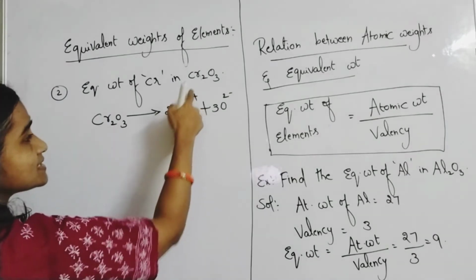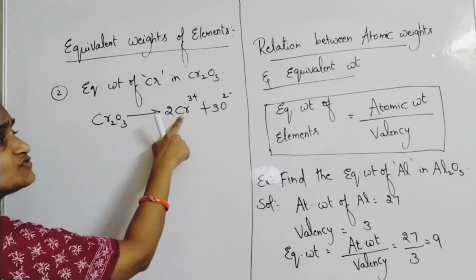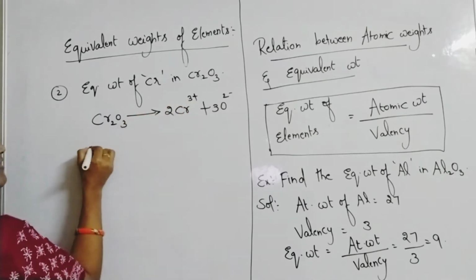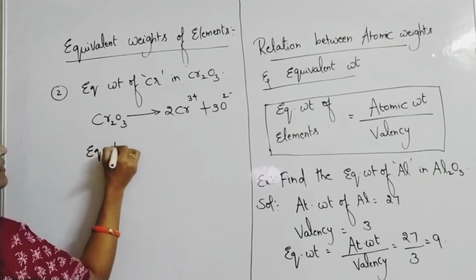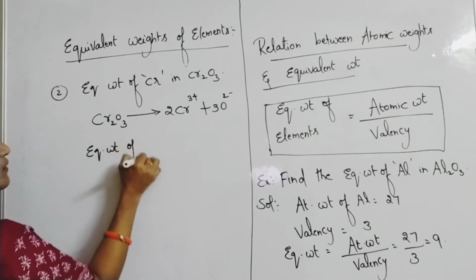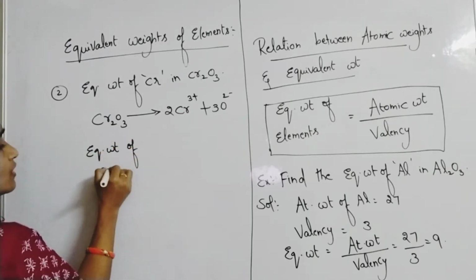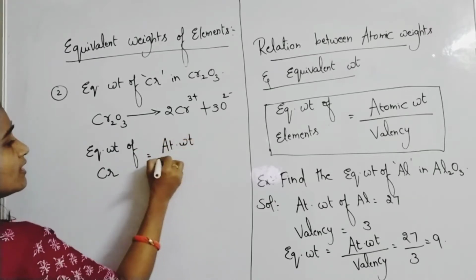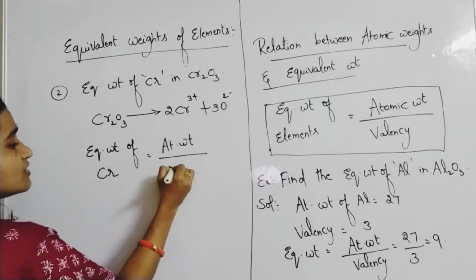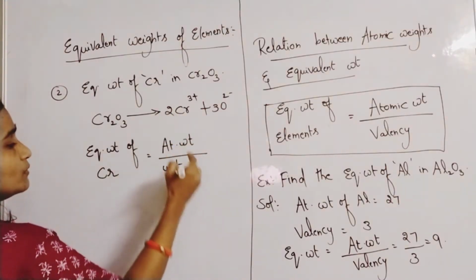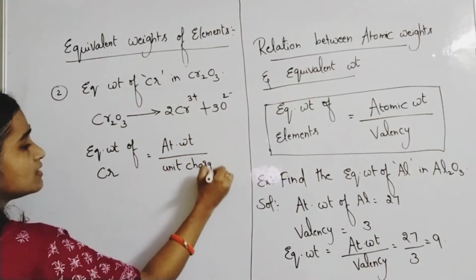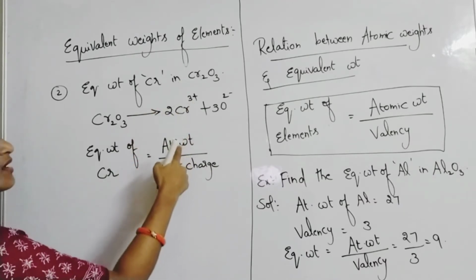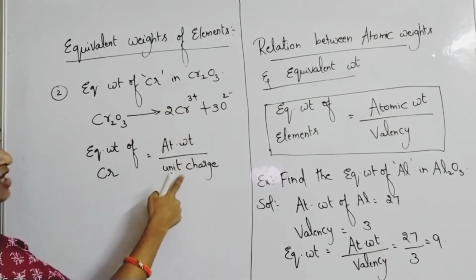Here 3+. The unit charge present with chromium is how much? Plus 3. So equivalent weight of chromium is equal to atomic weight by the unit charge which is present with that chromium. Whatever be the charge which is present with chromium, you are going to keep that unit charge here.